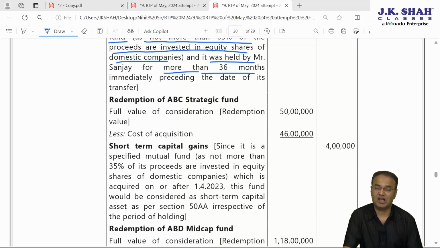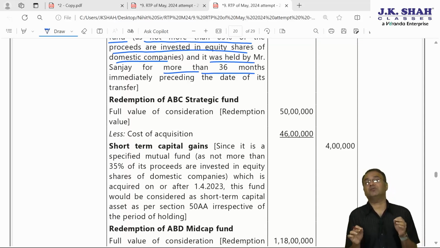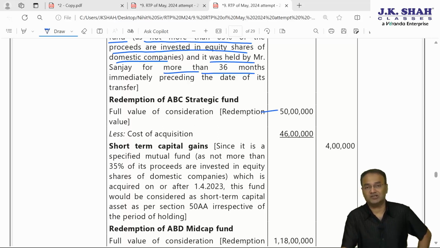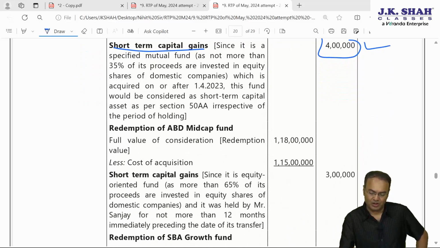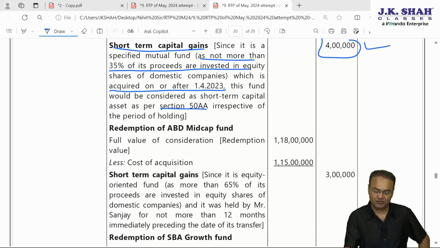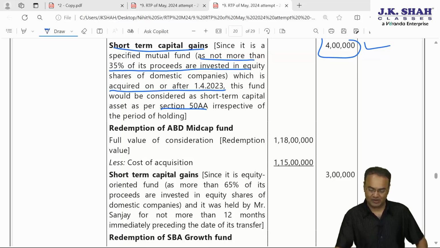Then second fund is a specified fund. Less than 35% is invested, only 30% is invested in equity shares of company and the investment is made on or after 1st April 23. So here indexation not allowed, and otherwise also this is short term. So this minus cost of acquisition 4 lakh will be the short term capital gain. Our answer is correct. Acquired on or after 1st April 23 and not more than 35% are invested in equity shares, then as per section 50AA it will be called a specified fund.